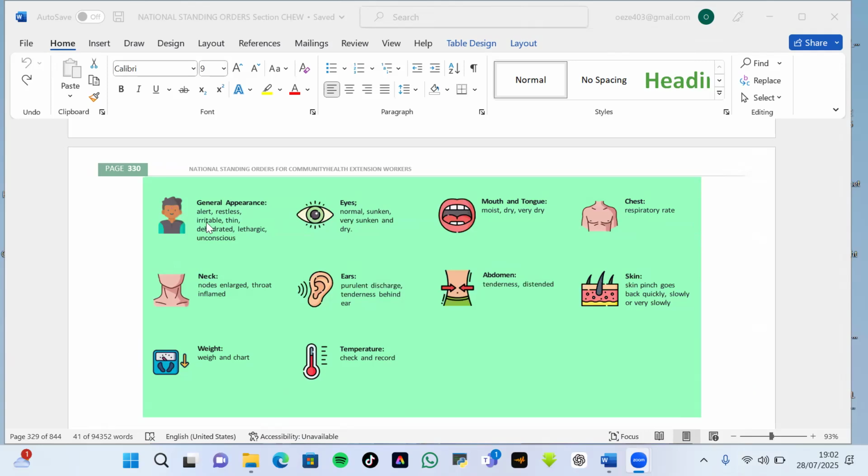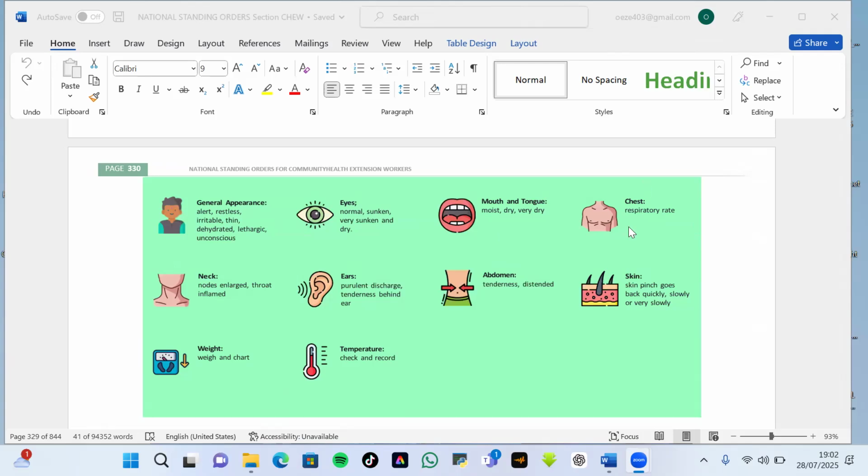Now, general appearance. Is the patient alert, restless, irritable, thin, dehydrated, lethargic, or unconscious? These are pointers of the severity. If the person is irritable, that means the person is almost going into shock, is losing himself. So therefore, there's need for urgent rehydration. Then, are the eyes sunken? Is it normal? Is it dry? Are the mouth and the tongue moist or dry?